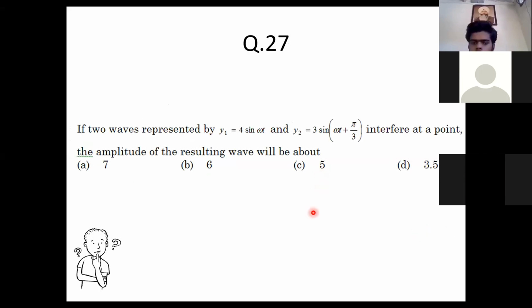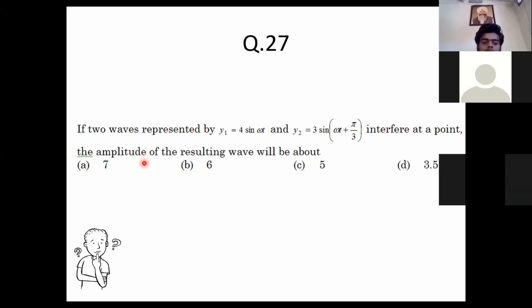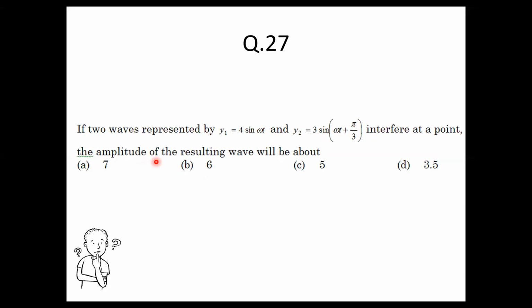question number 27. Two waves have been given. What is the amplitude of the resulting wave? One is given as 4 sine omega t, and the other is given as 3 sine omega t plus pi by 3. They interfere at a point. Then we have to find out the amplitude of the resulting wave.